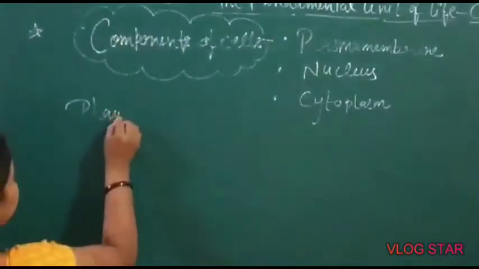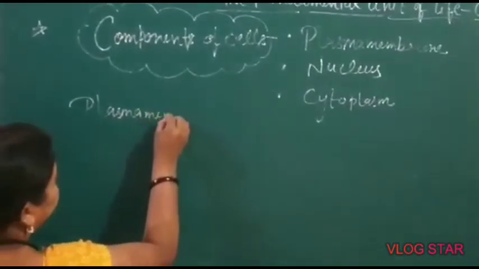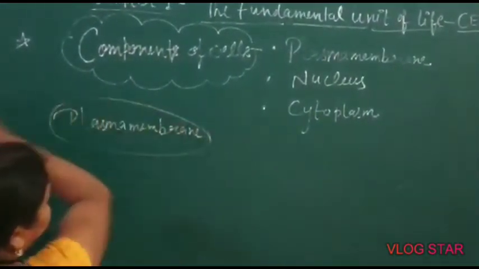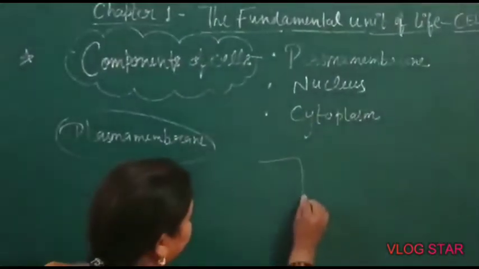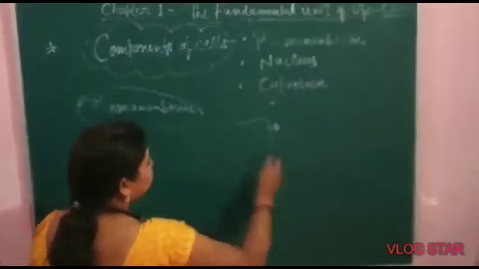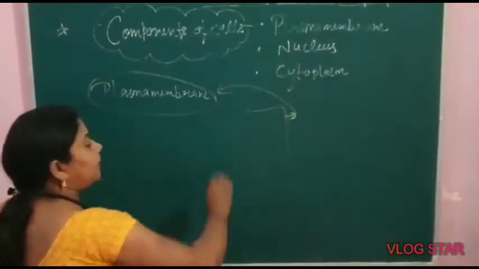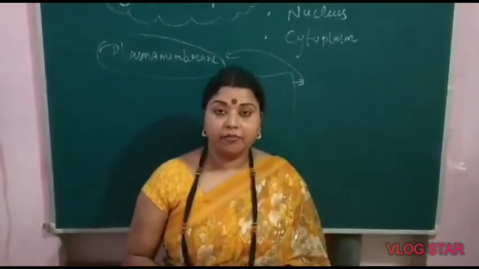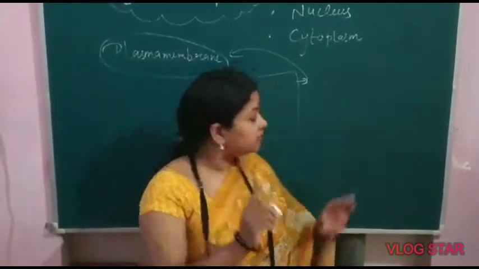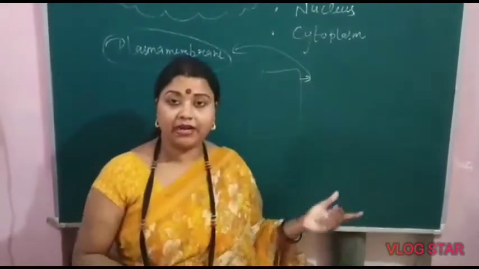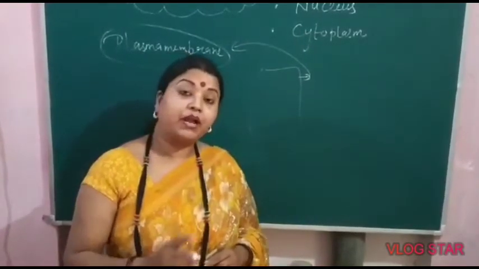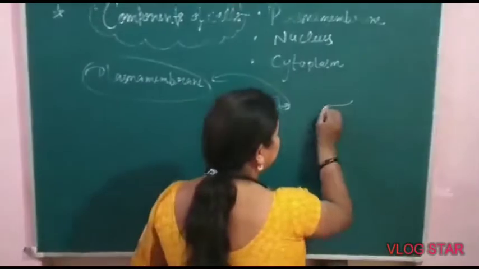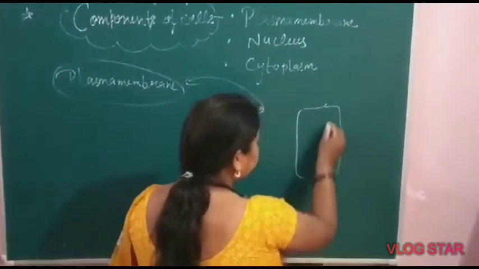First, plasma membrane. Any cell is covered by a thin layer that is named the plasma membrane. Plasma membrane is present in both plant as well as animal cells. But in plant cell, around the plasma membrane, another covering is present, that is the cell wall.